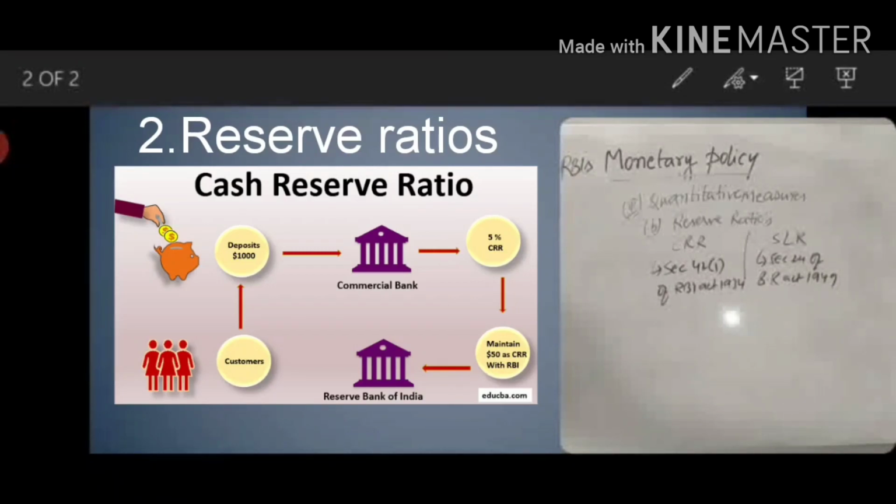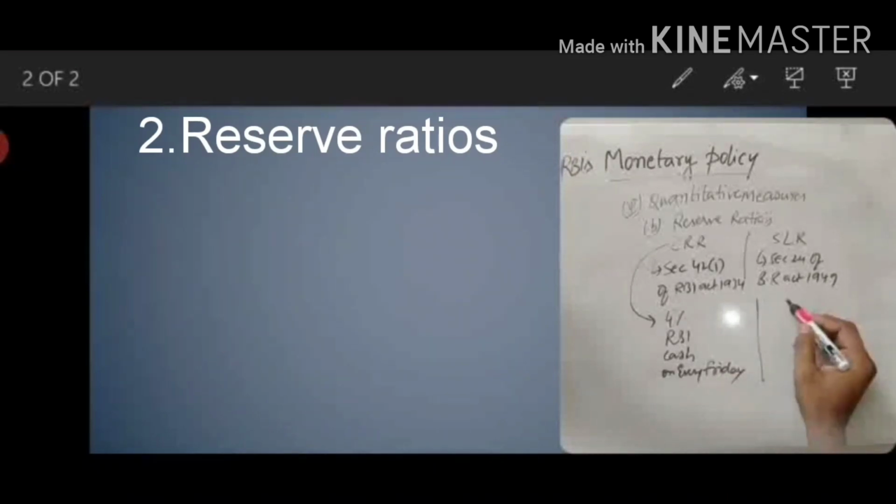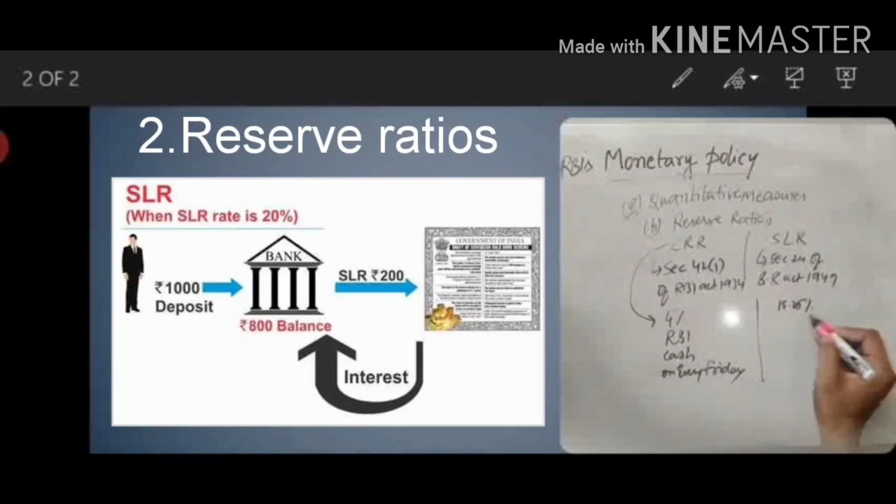So what is the importance of CRR? A bank has to reserve 4% of its money with RBI in the form of only cash on every Friday. SLR is 18.25% of cash or gold or bonds or securities, which it has to reserve with the bank itself on every day evening.